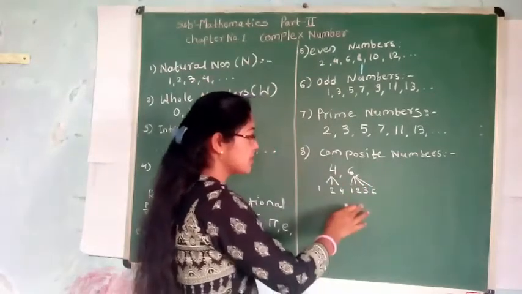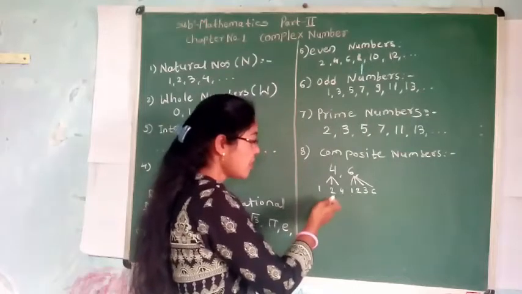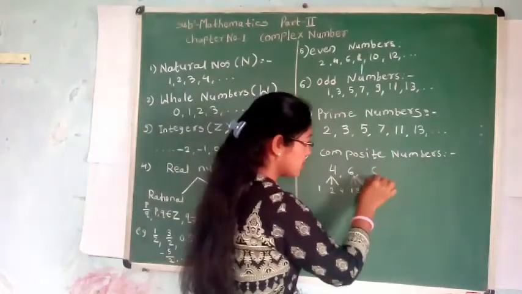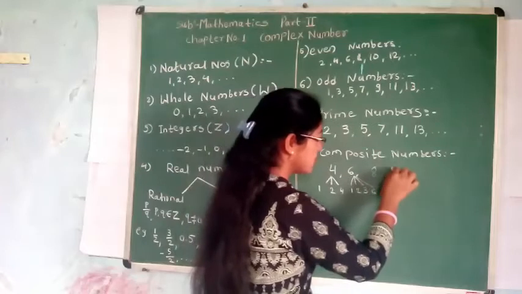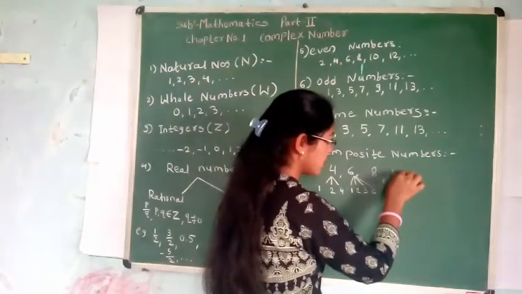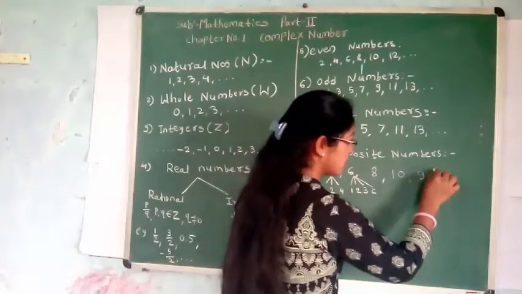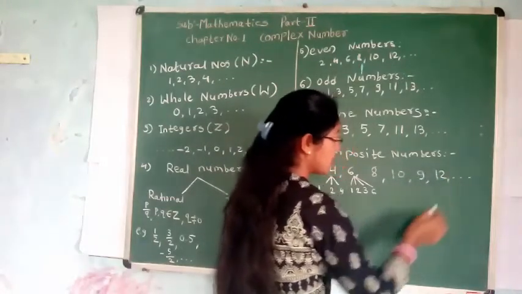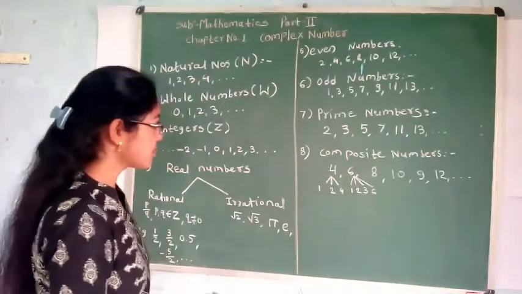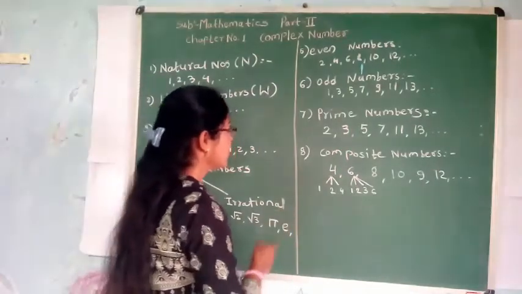These are composite numbers. They have more than 2 factors. 8, then 10, 9 is also a composite number, 12. All these are composite numbers. Okay.